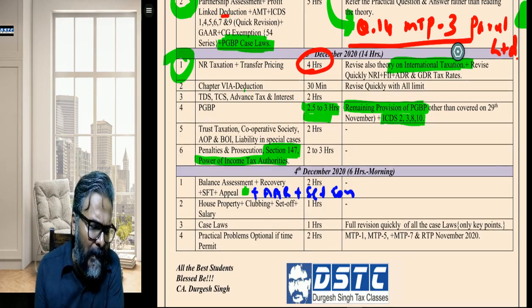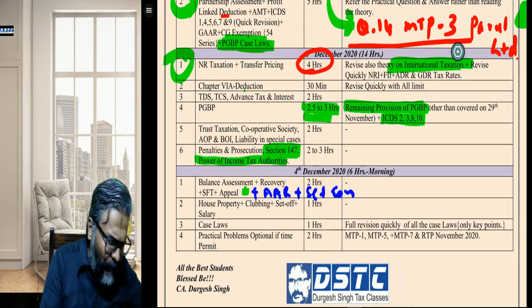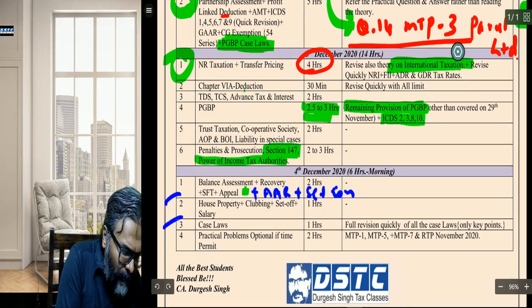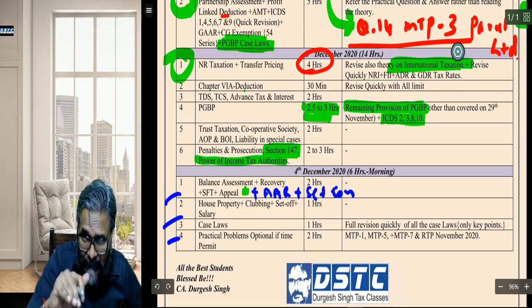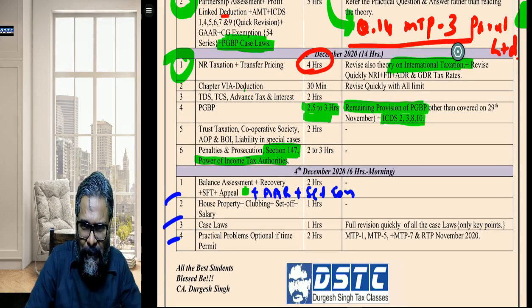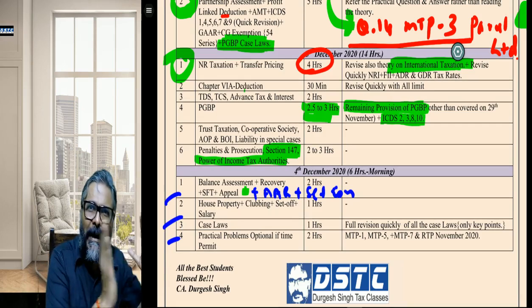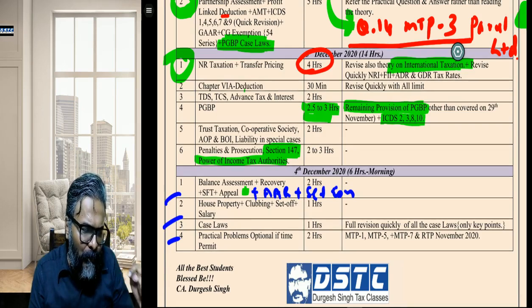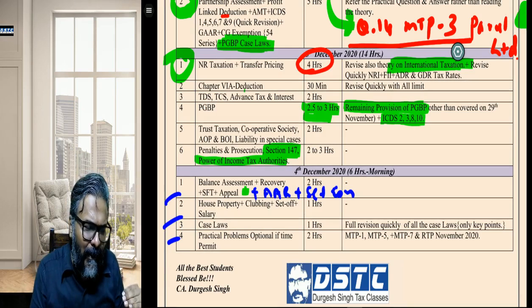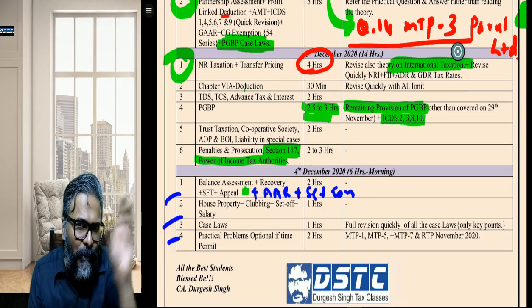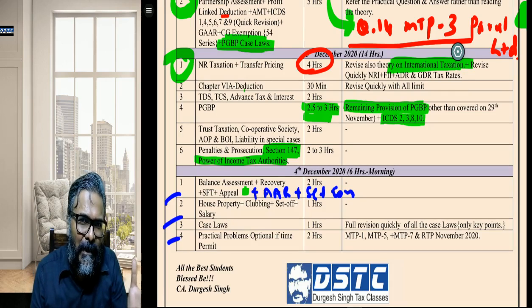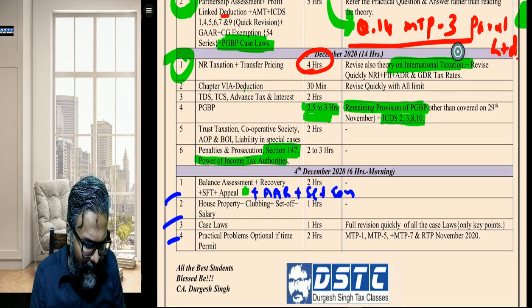House property, clubbing and set off. Now, students, if you see over here 2, 3 and 4, I am taking on a lower side, like I am reducing the pressure. Maximum pressure should be exhausted earlier. So therefore, house property clubbing, set off and salary. House property, the key section. Don't do the GAV calculation, how to do those things, partial LOP, partial SOP and all those things. Don't get into all that.